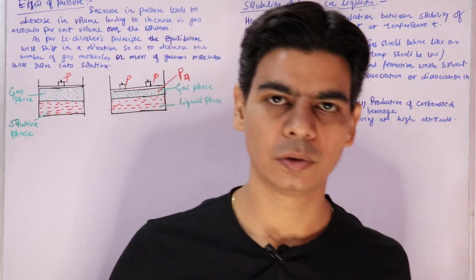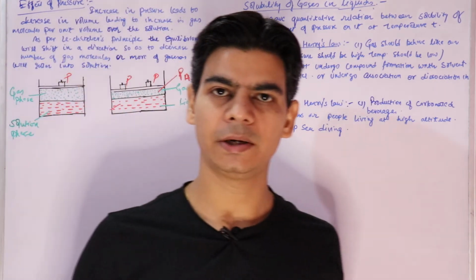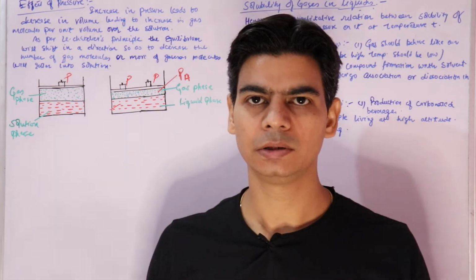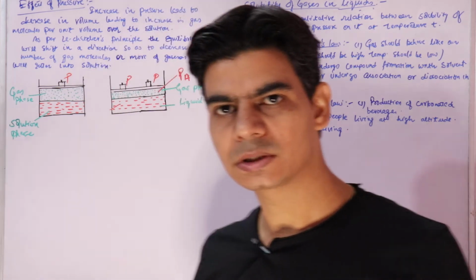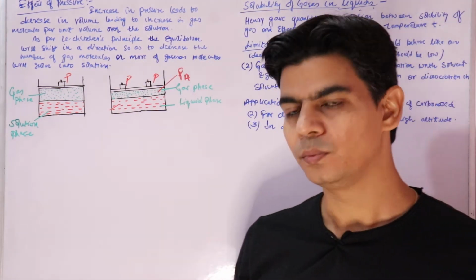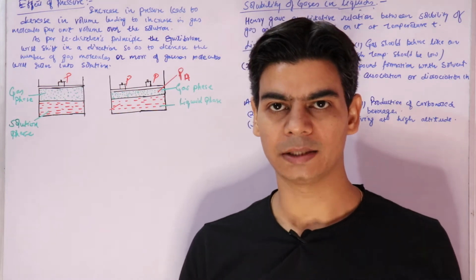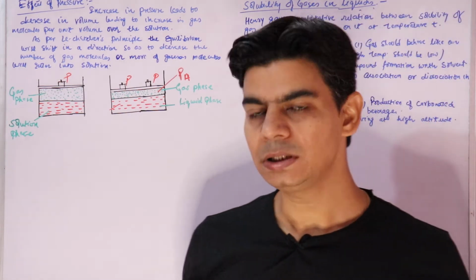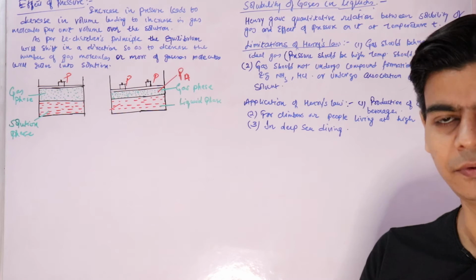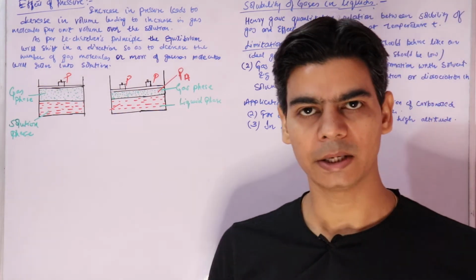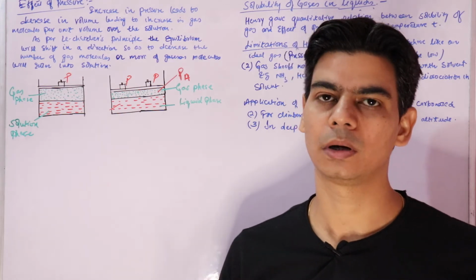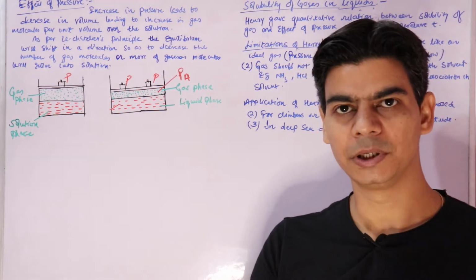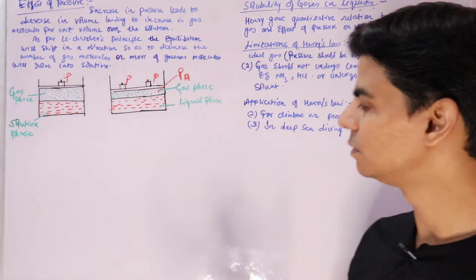Hi students, in this video lecture we will go through the quantitative relationship between pressure and the quantity of the gas dissolved in solution. In the previous lecture we studied that when pressure is increased, the solubility of gas in liquid will increase. Now Sir Henry studied this relationship between the pressure applied and the amount of gas dissolved quantitatively. So Henry's law is a quantitative relationship between the pressure and the amount of gas dissolved.